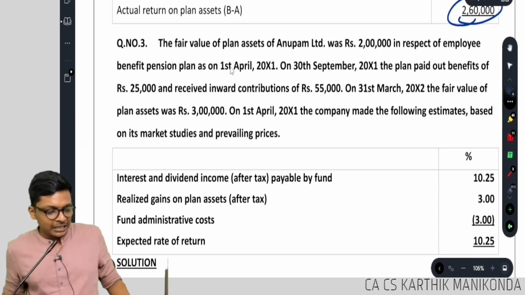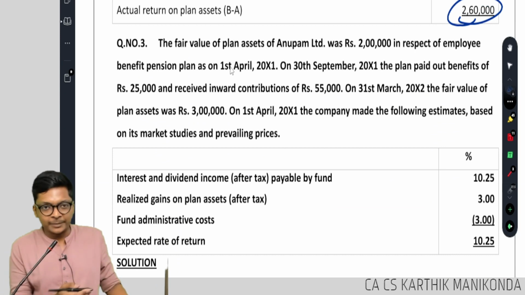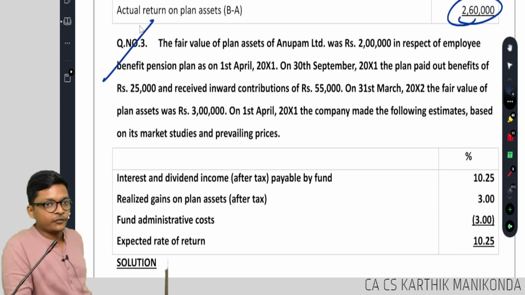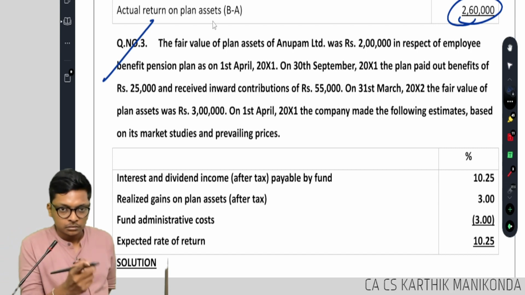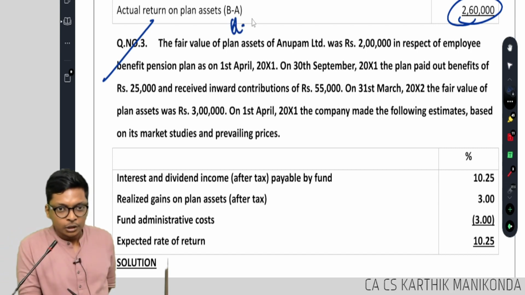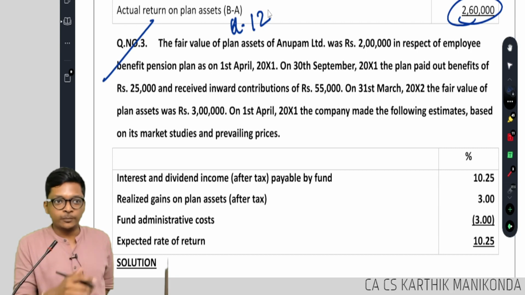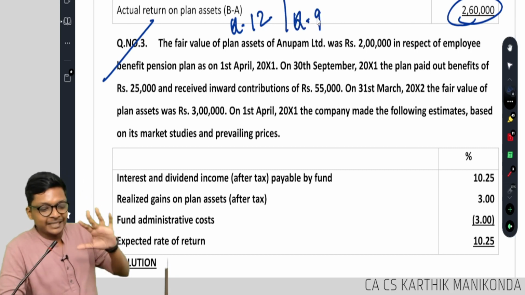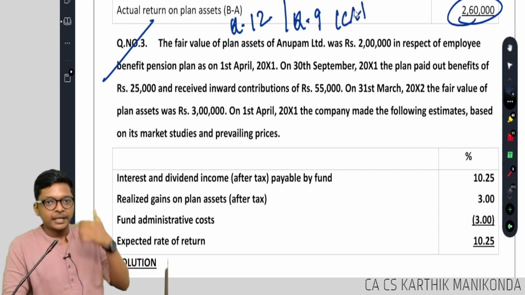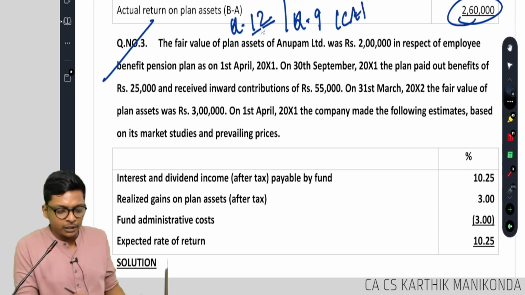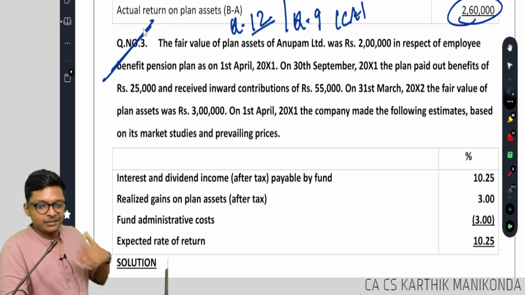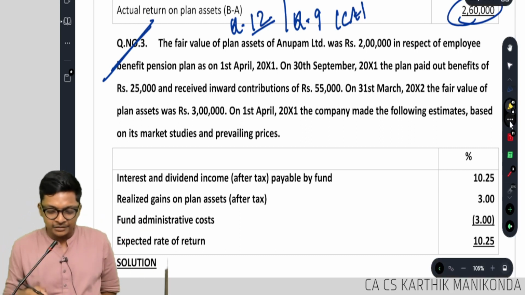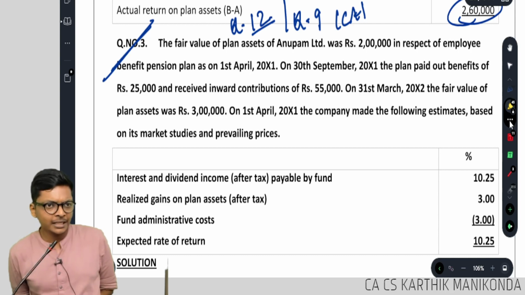Super. Go to the last sum, the last sum in additional questions. Question number 3. Pavitra, tell me, question 12 in one of the books. ICA study material, question number 9. So for ICA practical, it's question number 9. If you are using the other book, you have question 12, or in this book, question 3. By now you should know the drill, guys. You are seeing the last topic. You know where to find this. Everybody with me, guys?